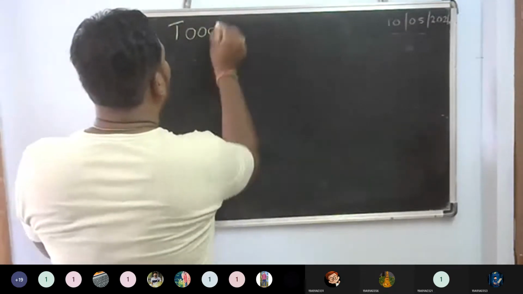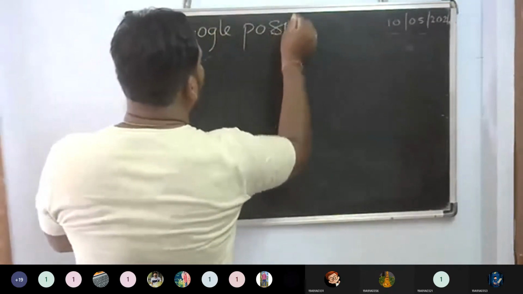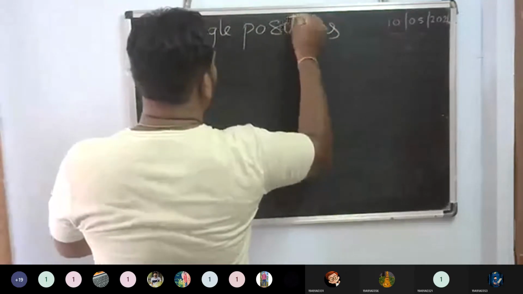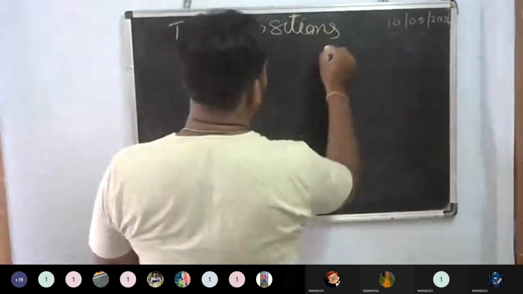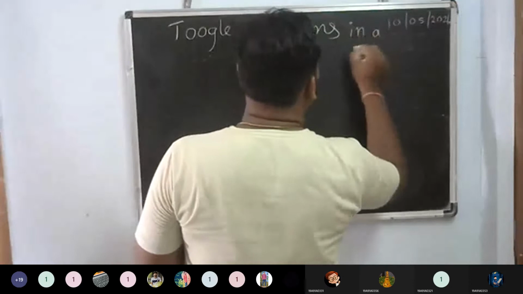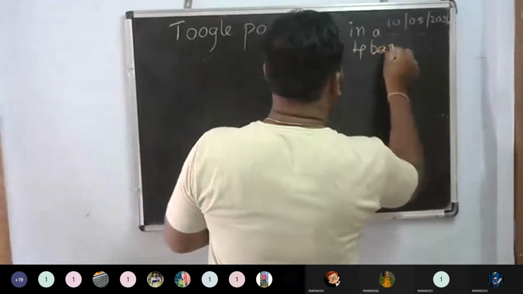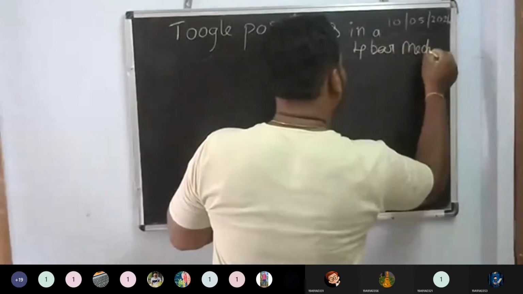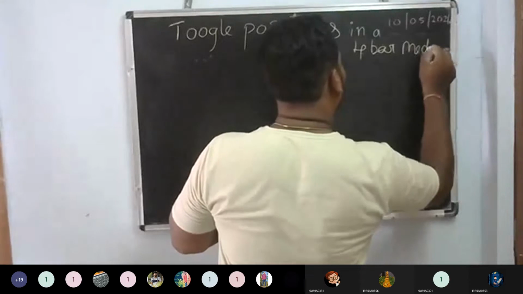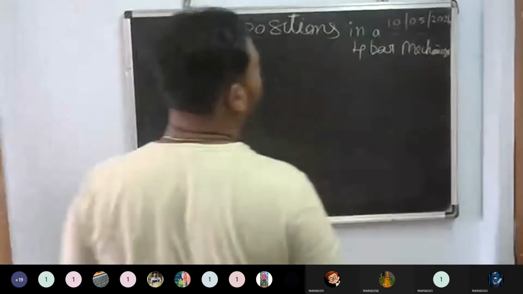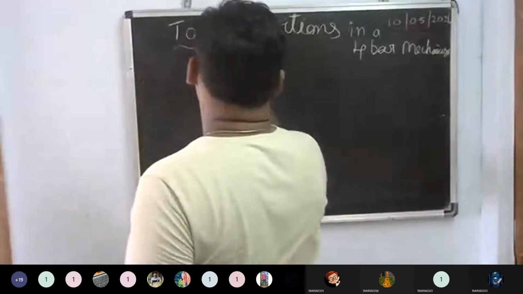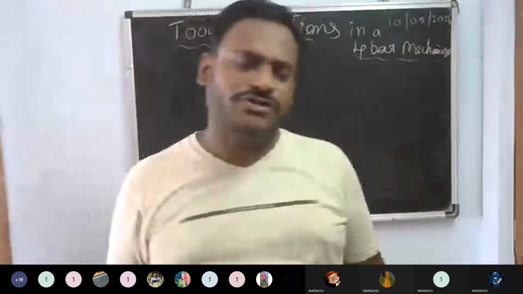Now see here the toggle positions in a 4-bar mechanism. Sir, in this 4-bar mechanism, how can you set a toggle position?